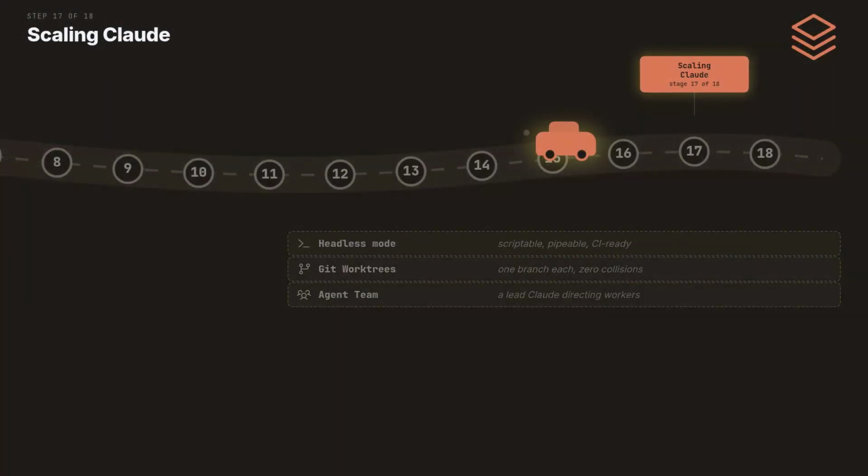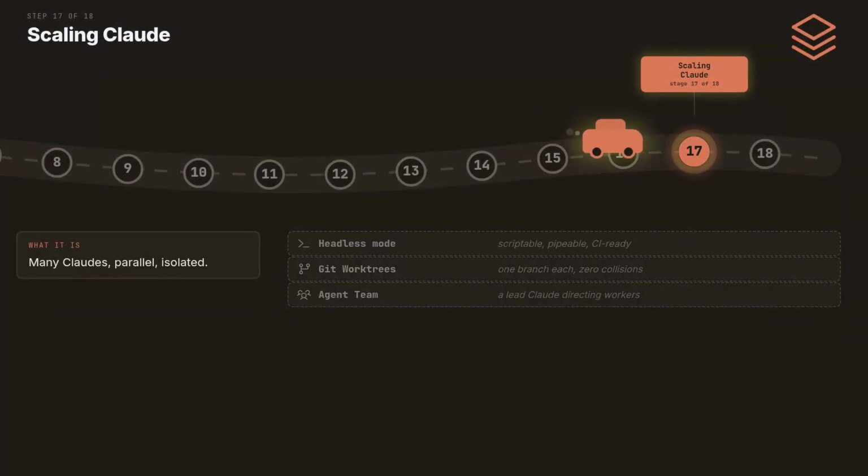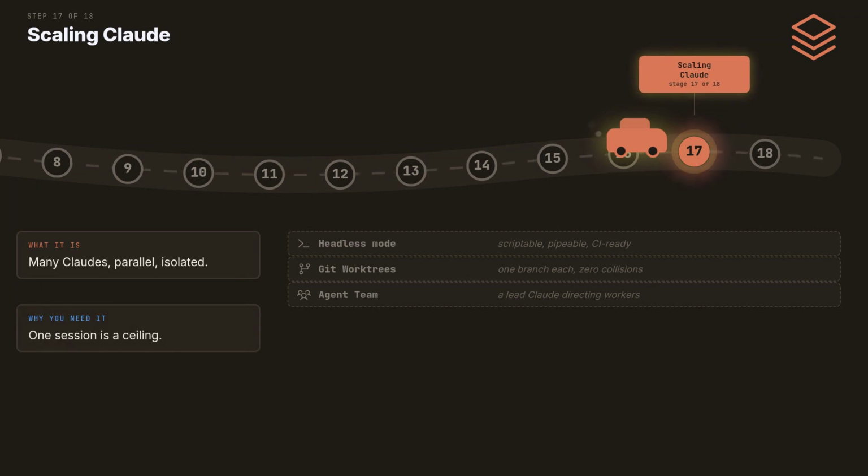Stage 17, from 1 assistant to a crew. Stage 17 is scale, running many Claudes at once, without them stepping on each other. 1 session doing 1 task is a ceiling. Real backlogs need parallel hands. 3 tasks, 1 repo. Run 3 Claudes in 1 folder, and they will fight over the files. 2 agents editing 1 working copy overwrite each other. The fix is not care, it is separation.